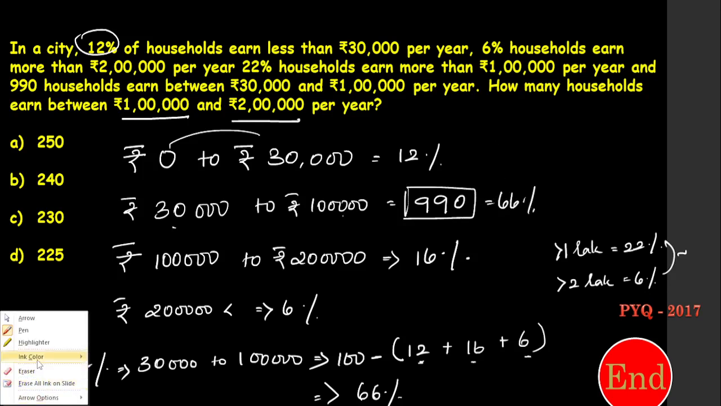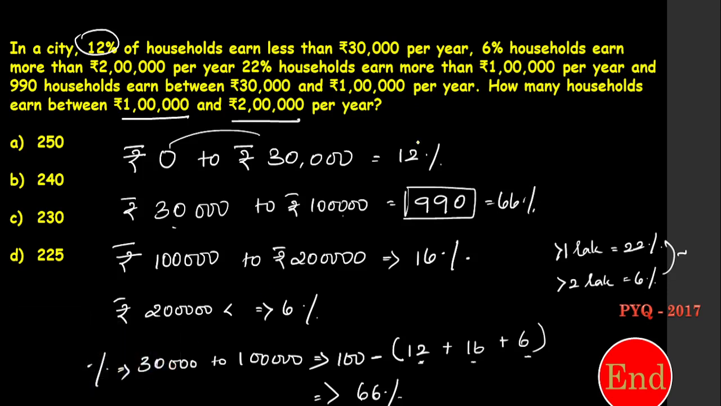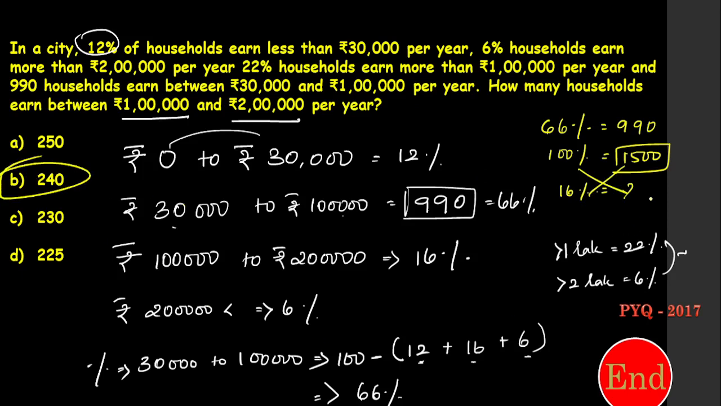Okay, so now look at this. The only given data is 990. So 66% is equal to 990. I need to find 100% people is what? Right? So 100% is nothing but 1500. Okay, if total is 1500, I need to find from 1 lakh to 2 lakh, that is 16%. 16% is equal to what? Cross multiply this. Right? So you will get 240 as the answer. This is the right answer. 240. Is it clear? Okay, next question.